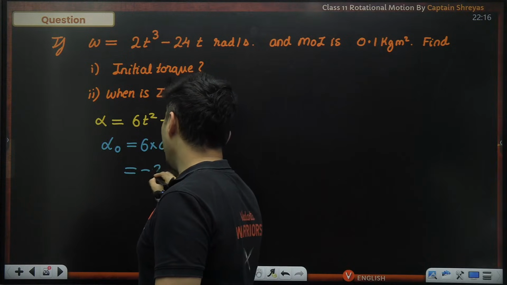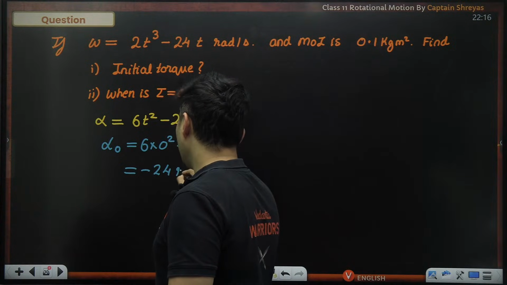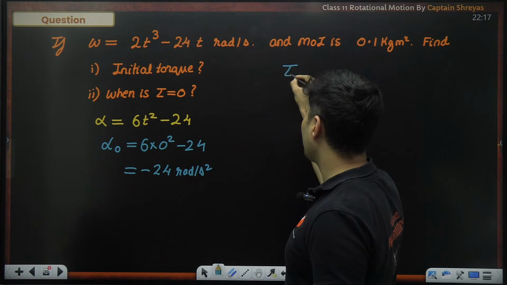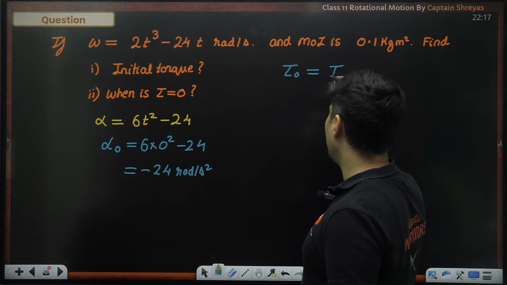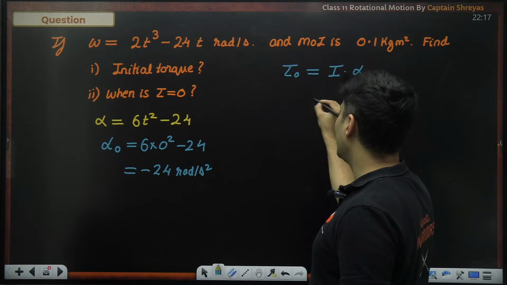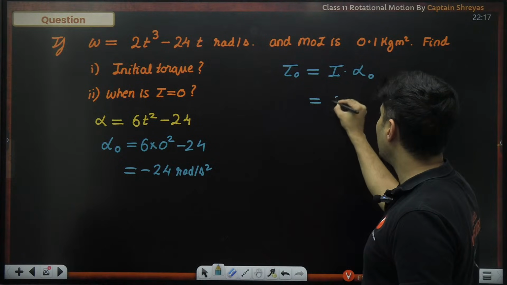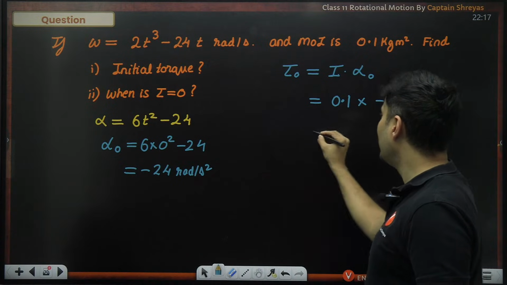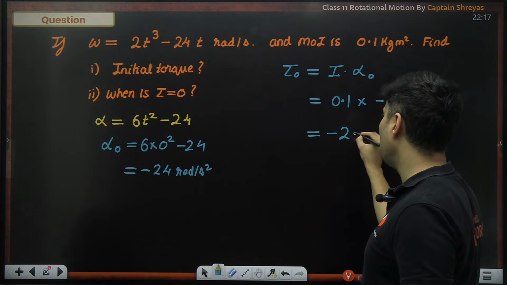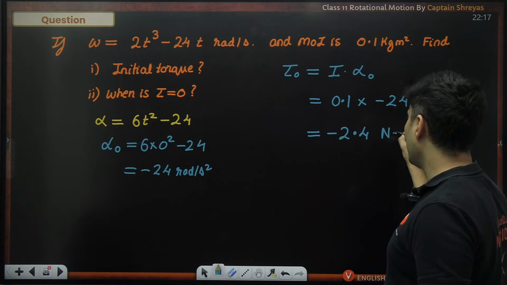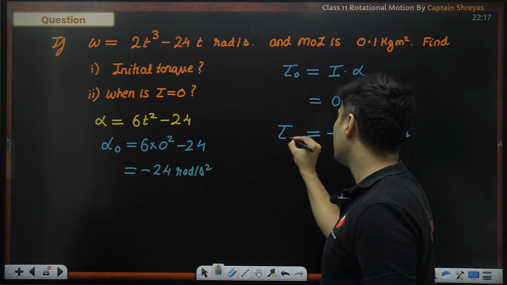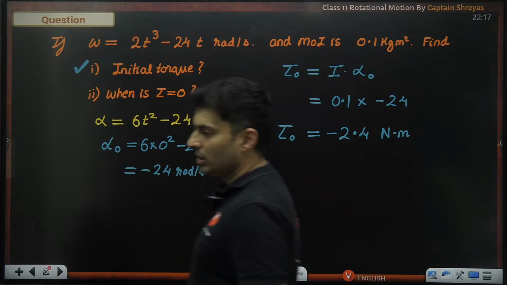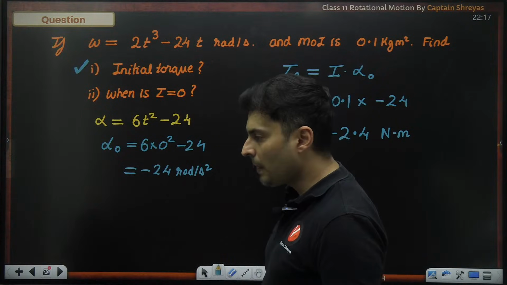So it will be minus 24 radian per second square. The torque initially will be moment of inertia times alpha, so 0.1 multiplied by minus 24. Hence, the torque will be negative 2.4 Newton meter. That is my initial torque. The first part is done.